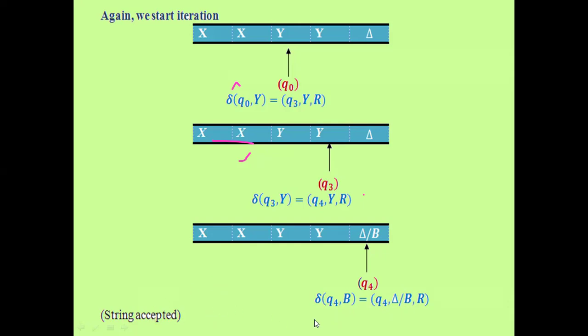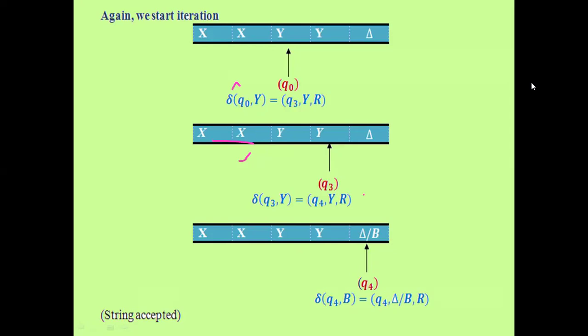Why is the string accepted? See, q3 comma y, q4 comma y comma r, everything will be in halt, so everything will be accepted, all the a's and all the b's, a by x, b by y. Then from q4 you can again come to the blank. Then the blank space is also accepted; we do not have any other halt moving there, any other values, so that's why the string is accepted.